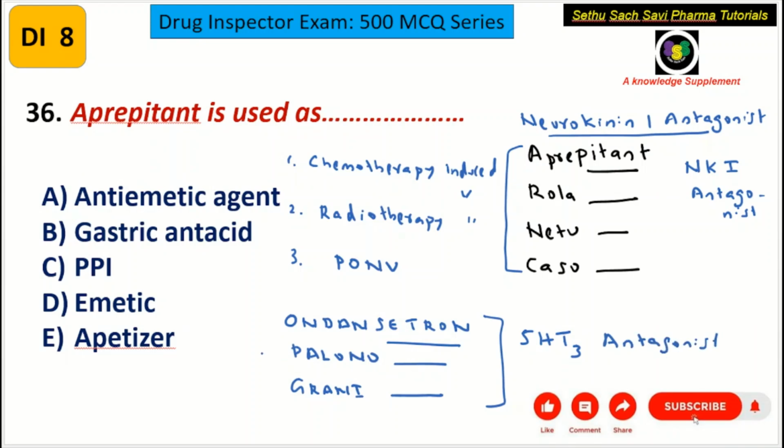In fact, these setron drugs are the drug of choice in chemotherapy-induced vomiting, radiotherapy-induced vomiting, as well as post-operative nausea and vomiting. However, the neurokinin antagonist can also be used in chemotherapy-induced and radiotherapy-induced vomiting. So here, aprepitant is an anti-emetic agent. The correct answer would definitely be A choice.